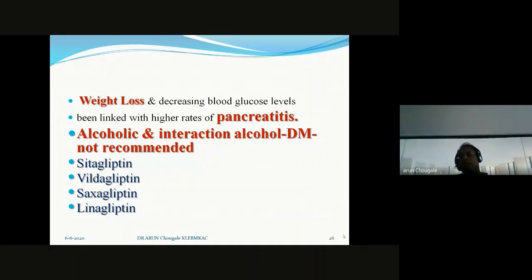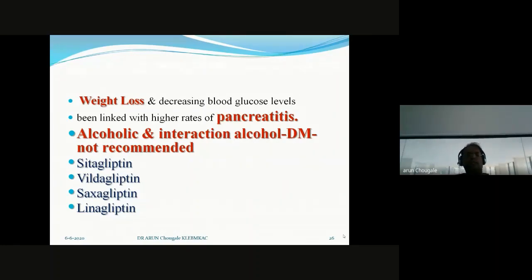Alcohol is not recommended if the patient is on gliptins, otherwise the patient may end up with pancreatitis. This is a very important phenomenon, and the physician must note it in the prescription.